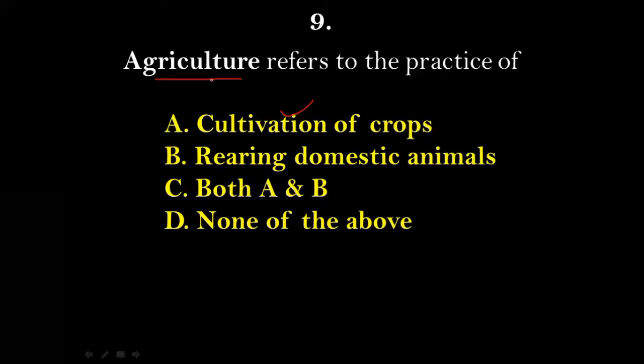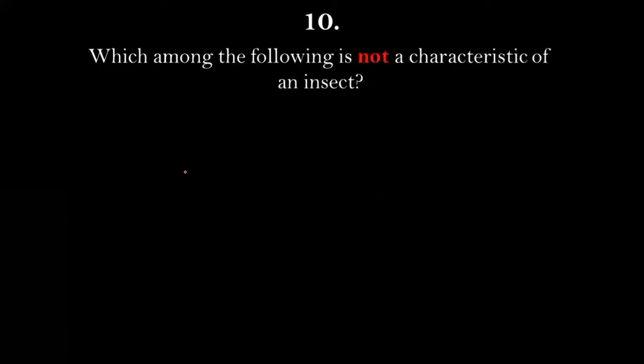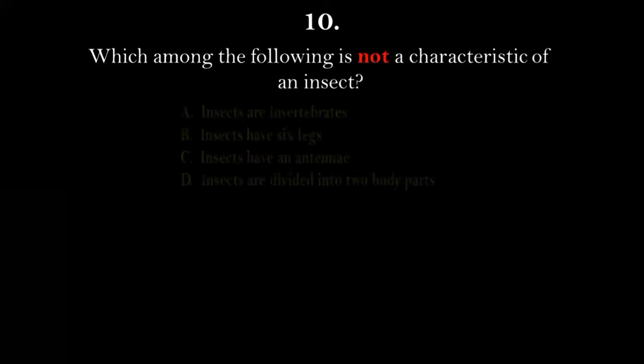But when we talk about real agriculture here, it refers to the practice of not only cultivation of crops, but both cultivation of crops and rearing of domestic animals. So the right answer for this will be option number C, that is both A and B. Next, question number 10. Which among the following is not a characteristic of an insect?